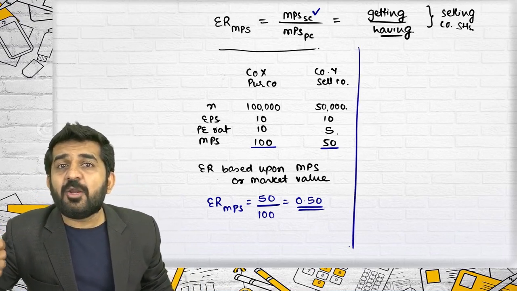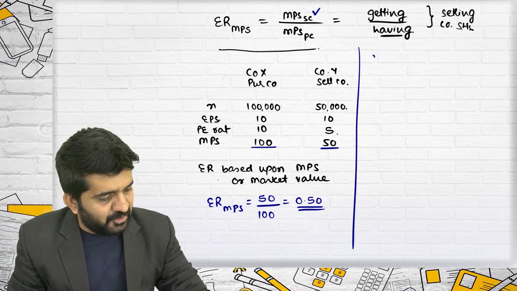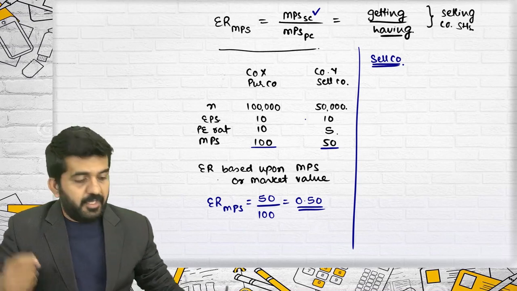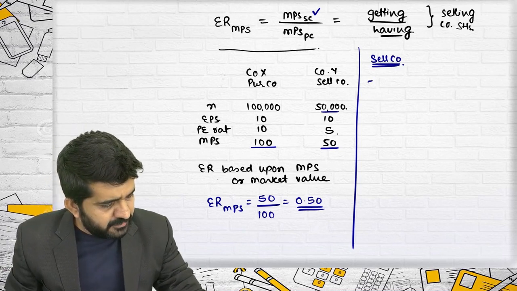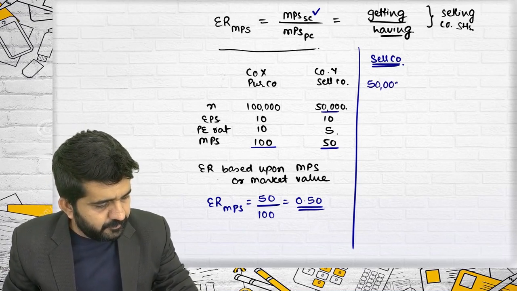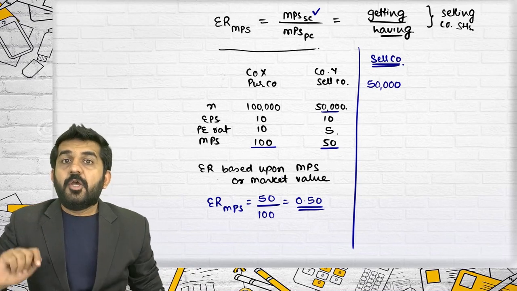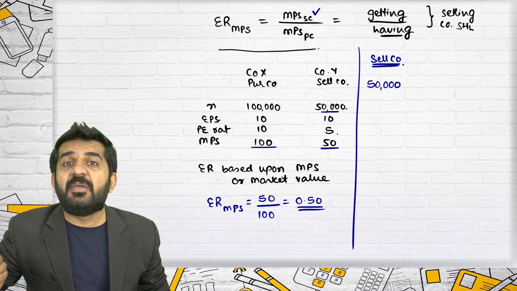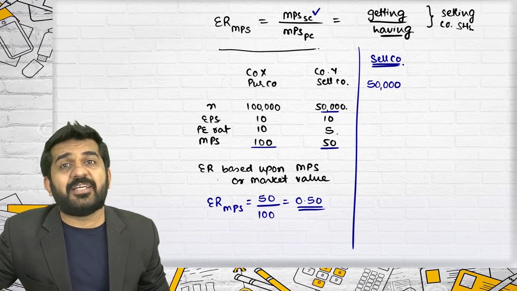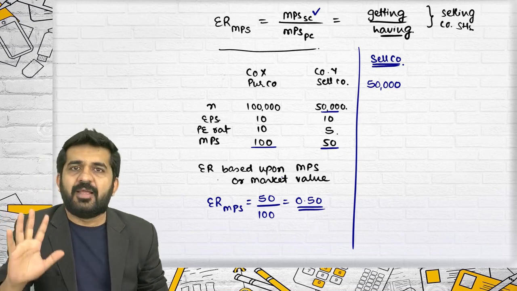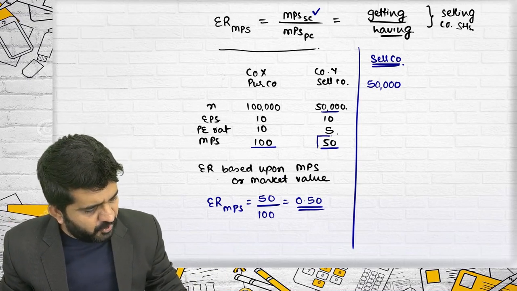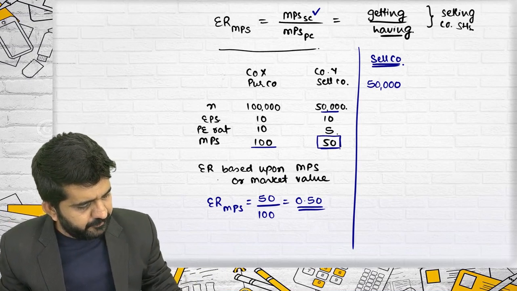How many shareholders are there in selling company? They are 50,000 shareholders. They all want that their shares should be valued at market price. What is market price of that company?